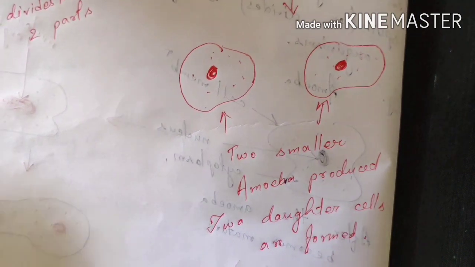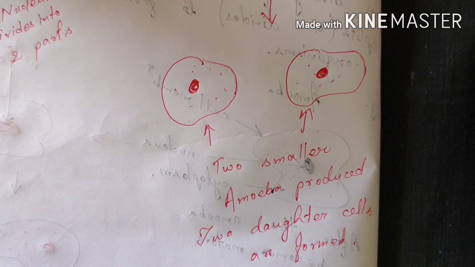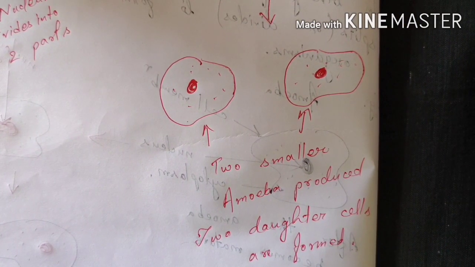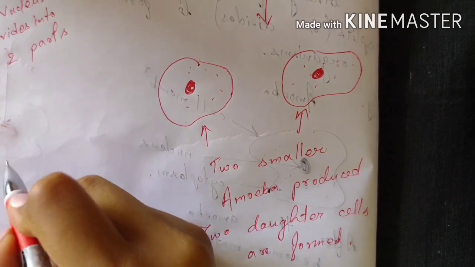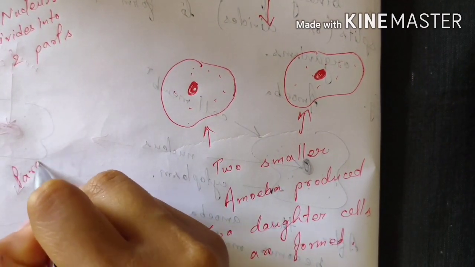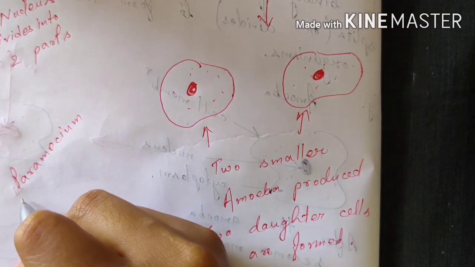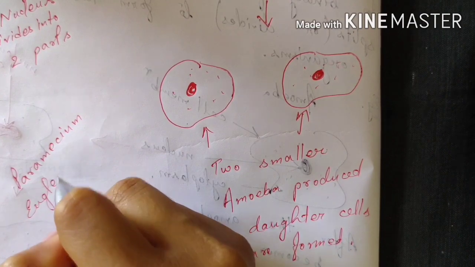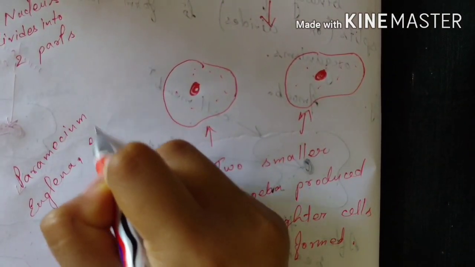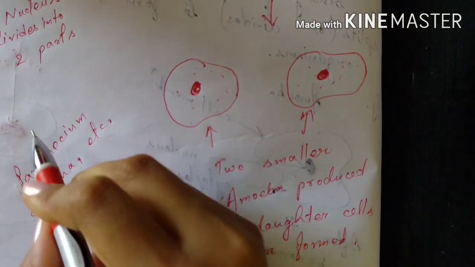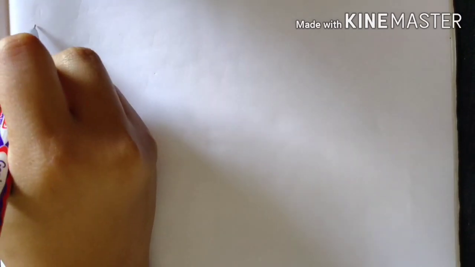So this is the full reproduction in amoeba by binary fission. In a similar way, reproduction also takes place in paramecium, euglena and some other protozoans. We have already discussed binary fission.